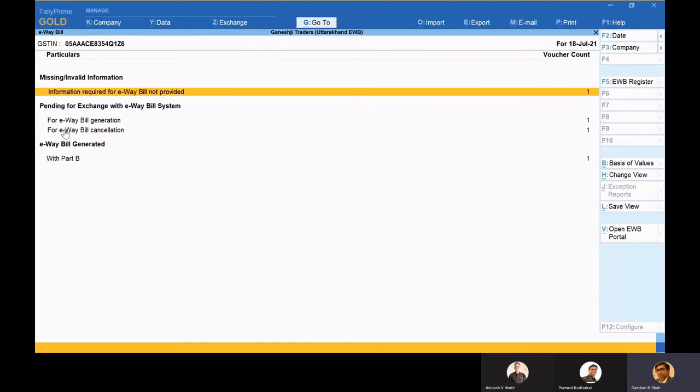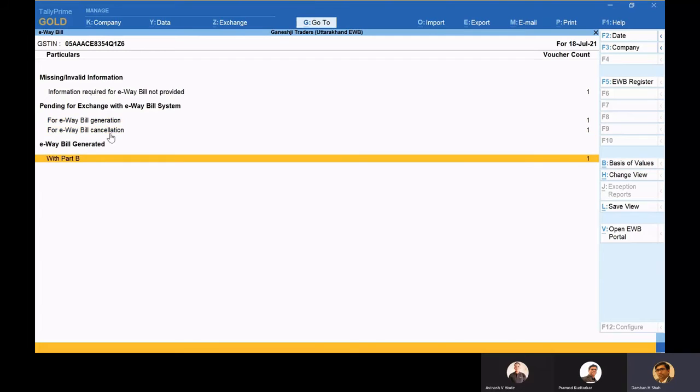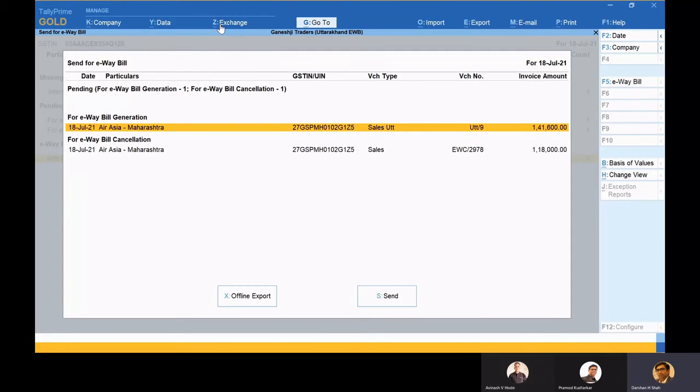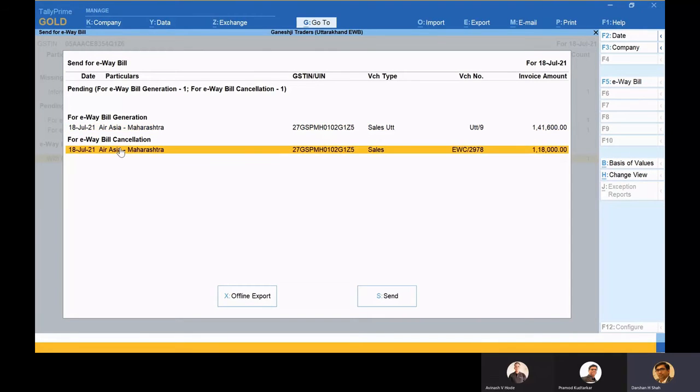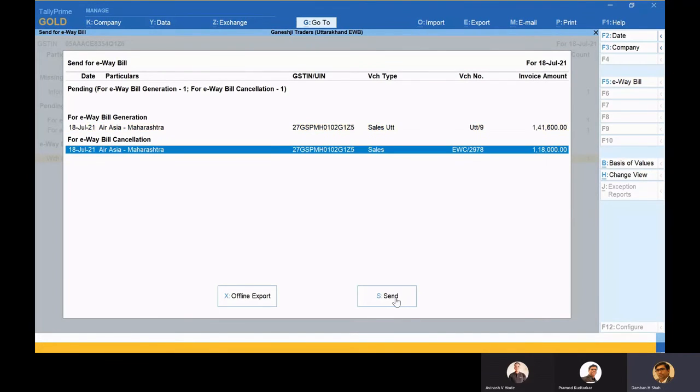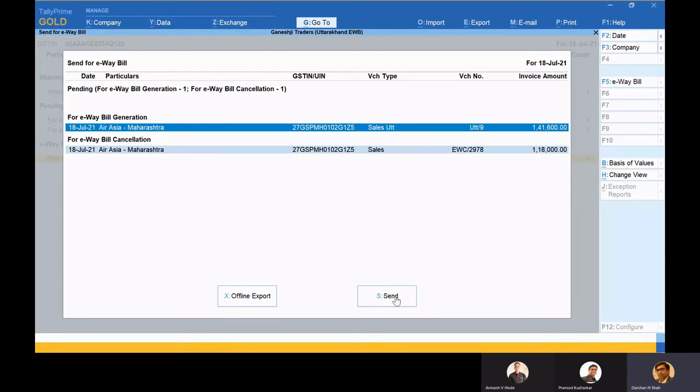So I need to send this to the portal. Now see here, it is pending for exchange with the e-Waybill system. So this is the information that comes across for e-Waybill cancellation. Now I need to go over here to exchange, Alt G, send e-Waybill. So here this is the cancel. This I want to send, for cancellation. Or if I want to select both things, like one I want to generate and one I want to cancel.